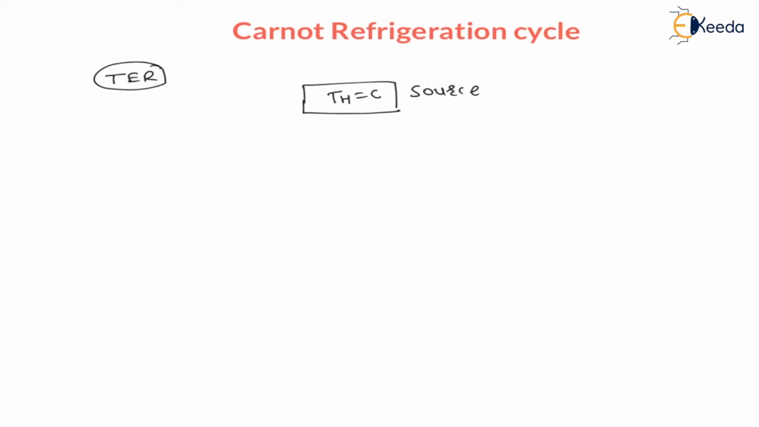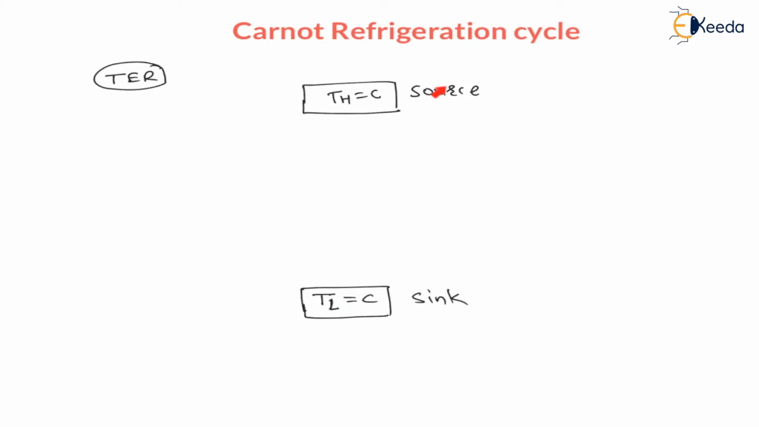And the other thermal energy reservoir is the sink. Here this is the sink. Sink is at lower temperature, and again for the sink, any amount of heat given to the sink or withdrawn from the sink, the temperature of the sink is constant. It is the lower temperature reservoir. Therefore, lower temperature is constant. Any refrigerator operates between a higher temperature and a lower temperature.